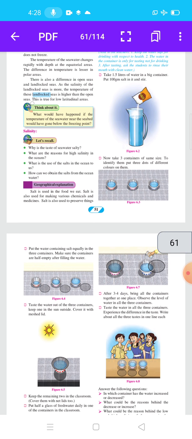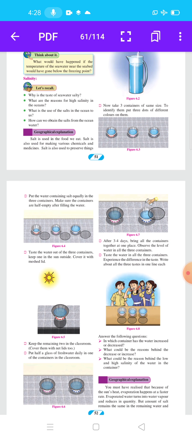Then put the water containing salt equally in the 3 containers. Make sure the containers are half empty after filling the water. See picture 6.4. Keep one of the containers in the sun outside. Cover it with a shade lid. See figure 6.4. Next, 6.5: keep the remaining 2 in the classroom.